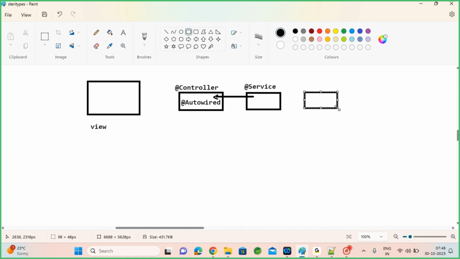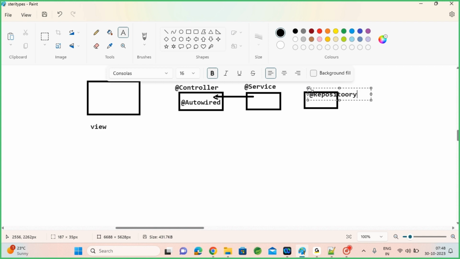And if you have a DAO class, you will be using @Repository, and you can inject it here.